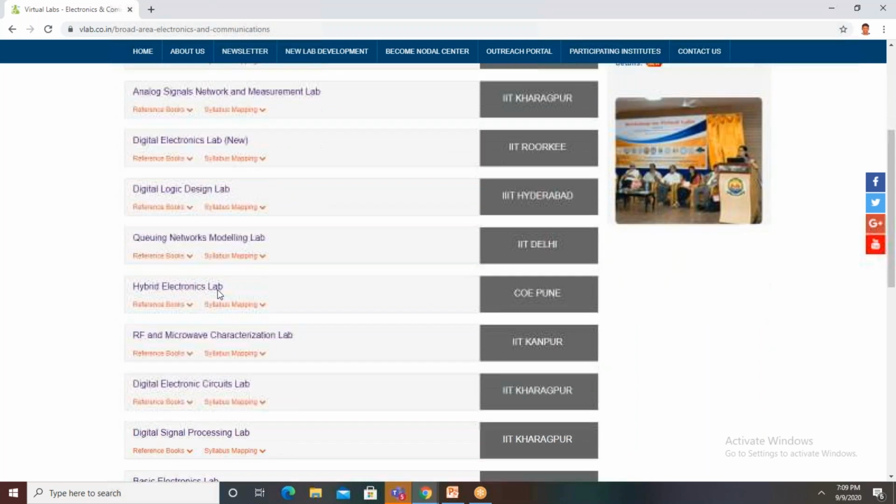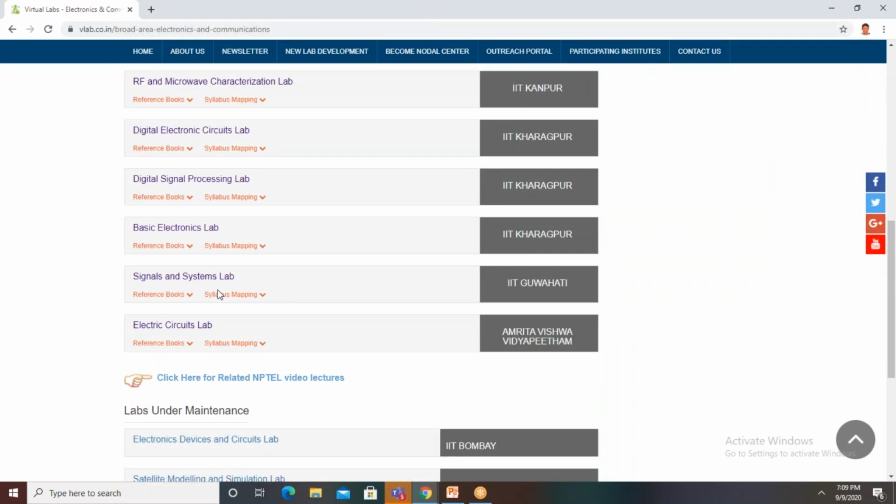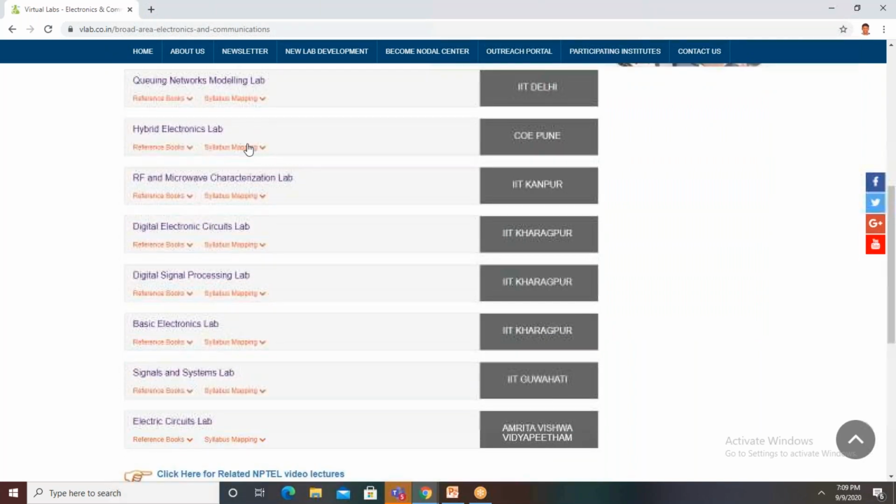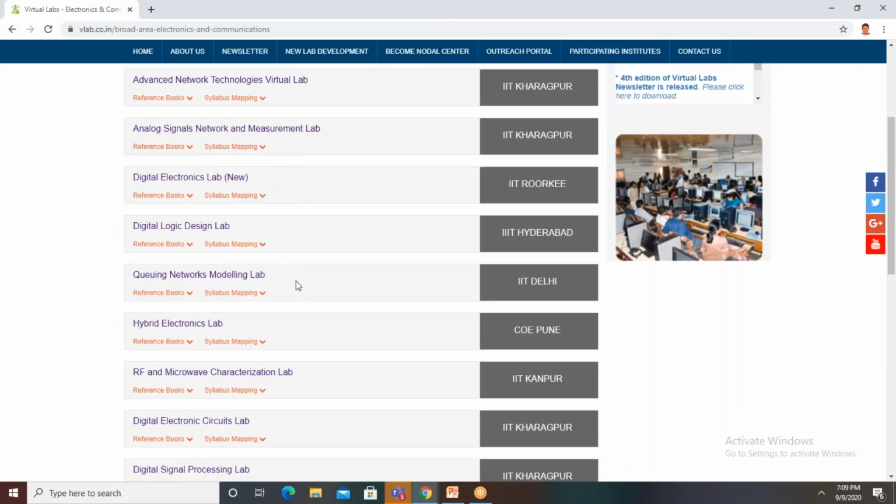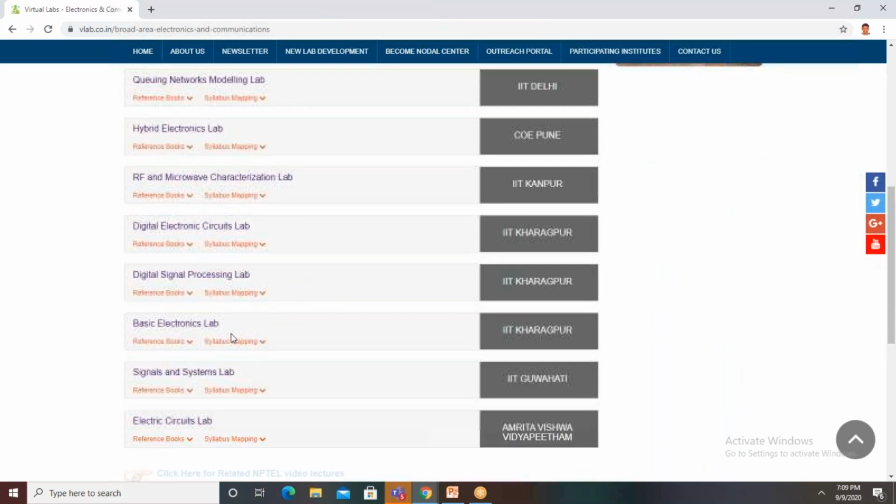This basic electronics lab was developed by IIT Kharagpur, West Bengal. These are prepared by the respective colleges, such as IIT Kanpur and Kharagpur. So like that, we have different laboratories and the details of the respective colleges.